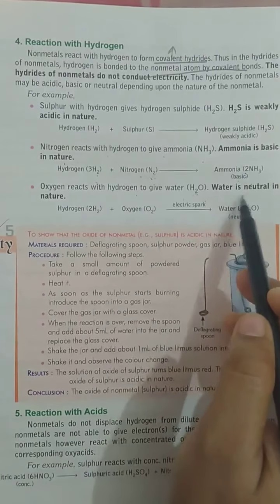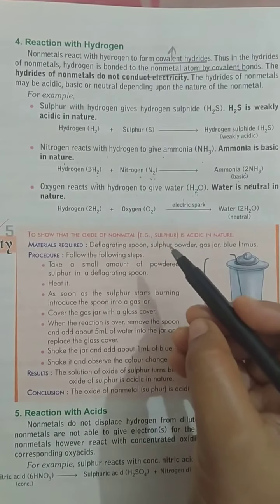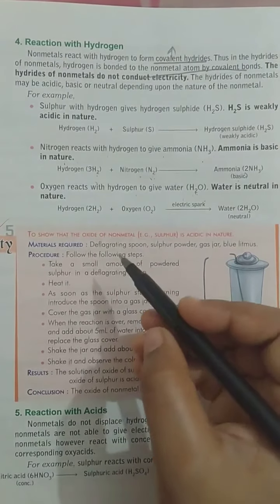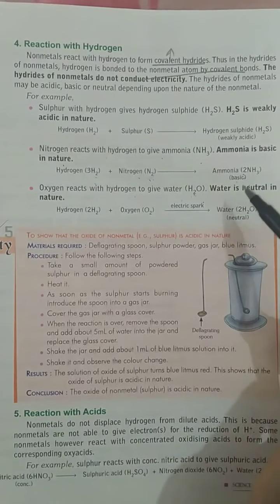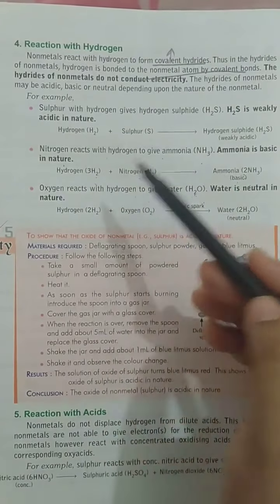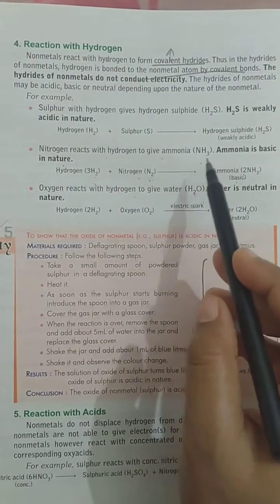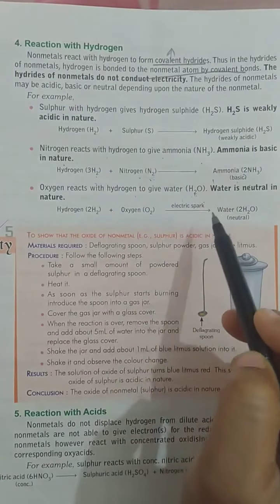Okay, so see water, and what is the nature of water? Since we are drinking it daily, it is neutral in nature. It is neither acidic nor basic. So this is how we have seen the three different natures of covalent hydrides of non-metals, that is acidic, basic and neutral.